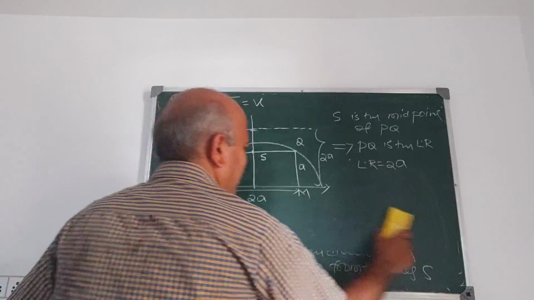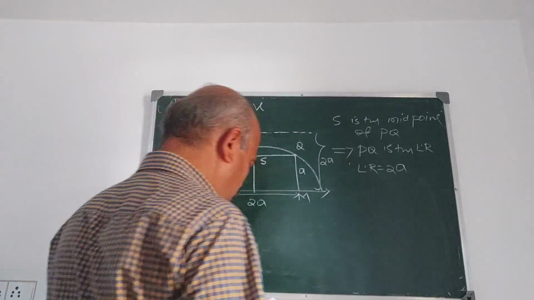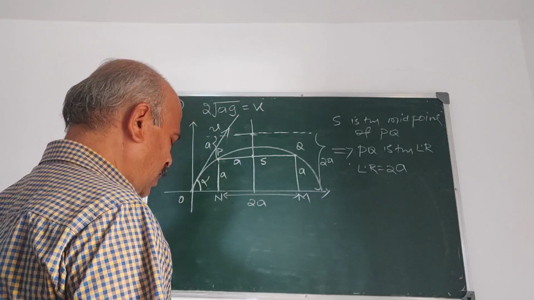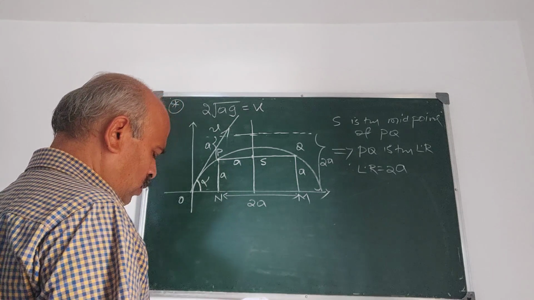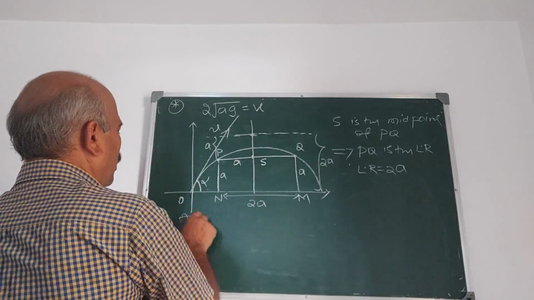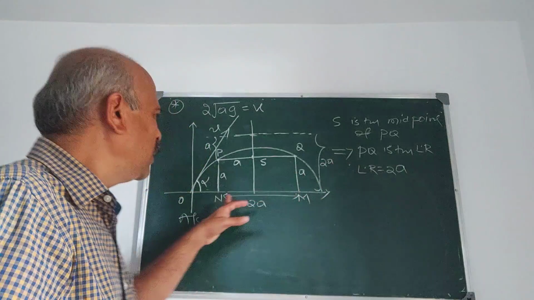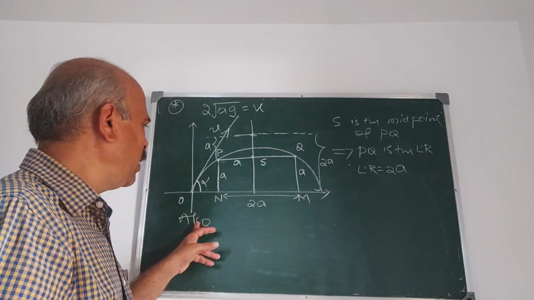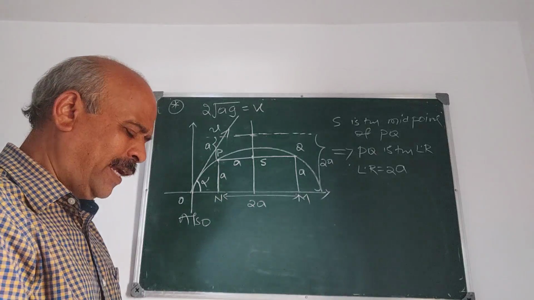Now the second part is the time of passing between the walls. First part is proved, the latus rectum is 2a. Time of passing between N and M is 2 root a by g.